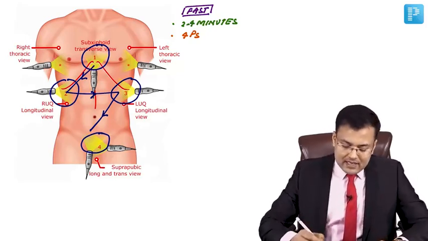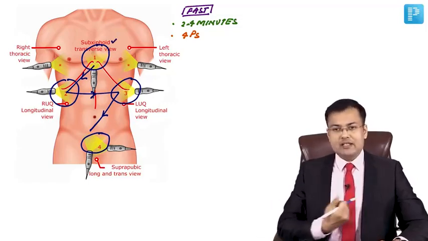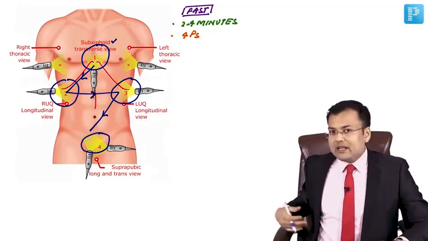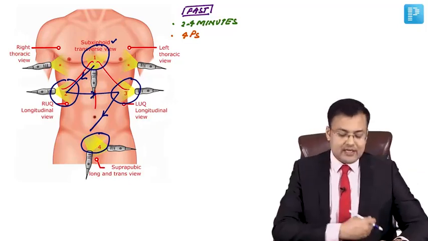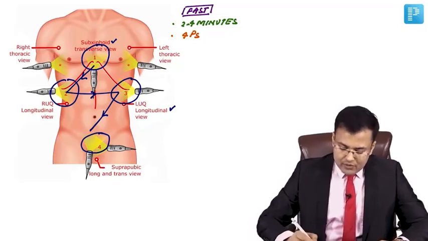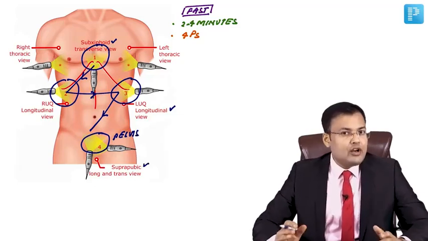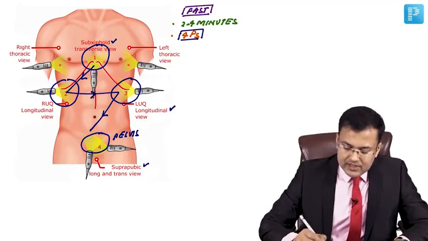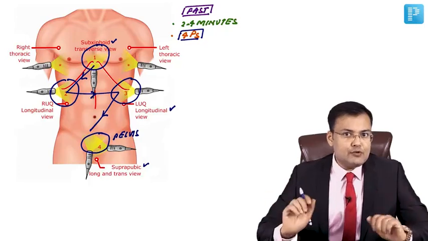For pericardial sac, what should be the view? It is subxiphoid transverse view. For perihepatic region, it's right upper quadrant longitudinal view. For perisplenic region, this is left upper quadrant longitudinal view, and for pelvis, what's the view? It is suprapubic, longitudinal and transverse views. So we are going to assess 4 P's in this sequence. This is FAST. 4 P's means 4 views are there.